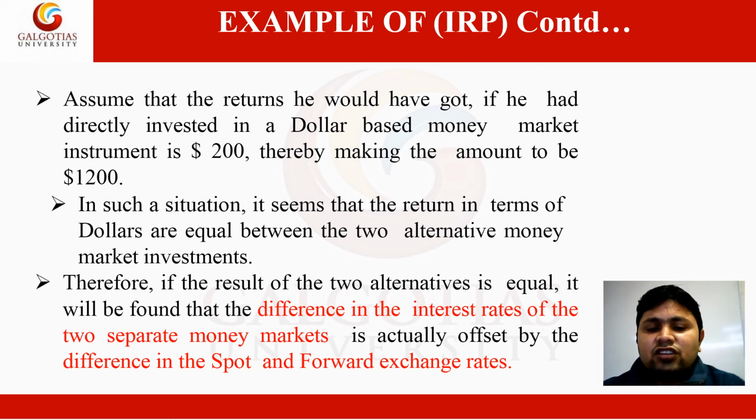The transaction is called covered because the exchange rate for converting the francs back to dollars is locked by the forward transaction. Therefore, if the result of the two alternatives is equal, it will be found that the difference in the interest rates of the two separate money markets is actually offset by the difference in the spot and forward exchange rates.